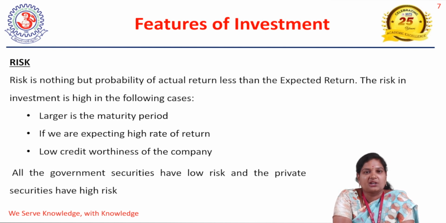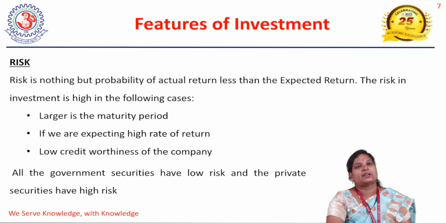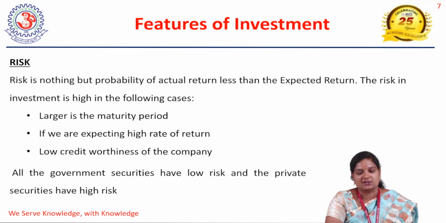At the same time, risk is classified into three ways: high risk, moderate risk, and low risk. High risk leads to high returns, moderate risk represents moderate returns, and the final one, low risk, represents low returns only. That is a well-known fact for everyone. Without taking risk, you can't achieve maximum returns. That is something we have to accept.